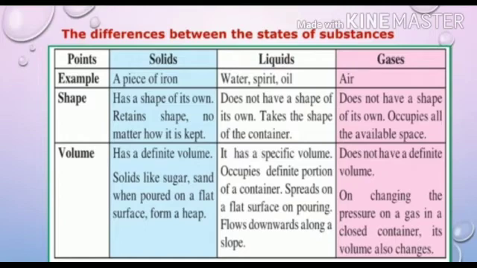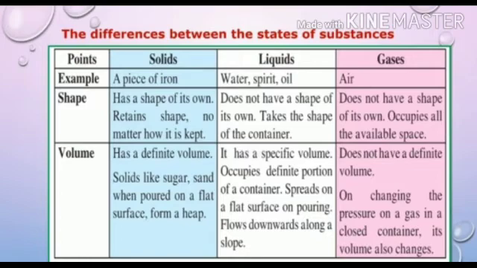Next is liquids. For example, water, spirit, and oil. Liquid does not have a shape of its own. It takes the shape of the container. Volume of the liquid: it has a specific volume and occupies a definite portion of a container. Liquid spreads on a flat surface on pouring. Liquid flows downwards along a slope.